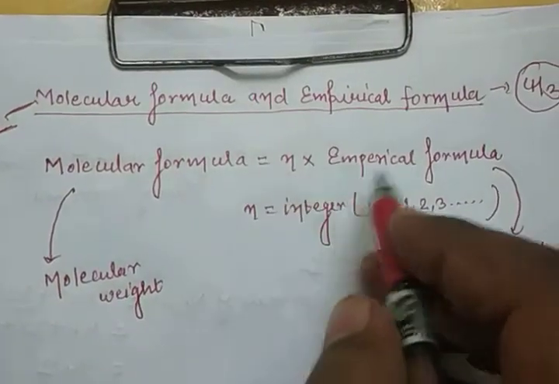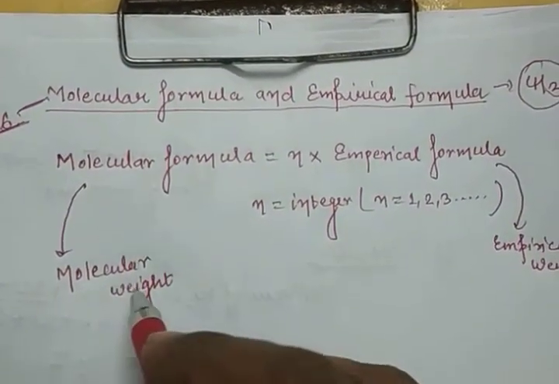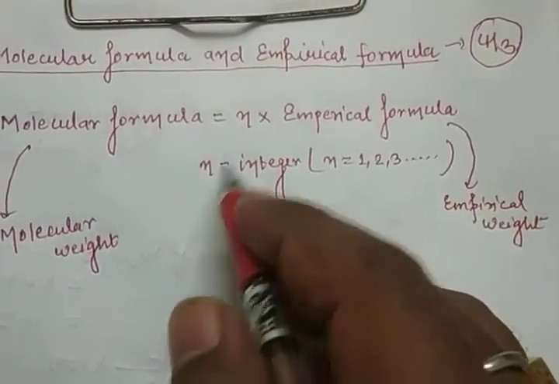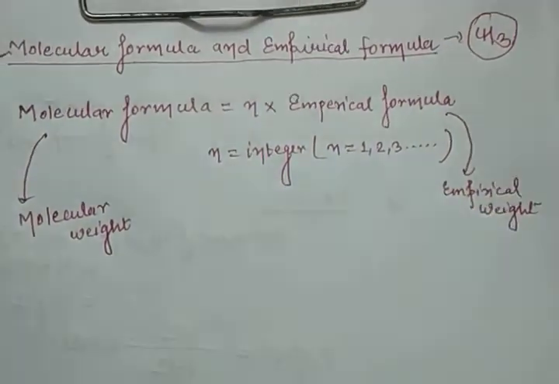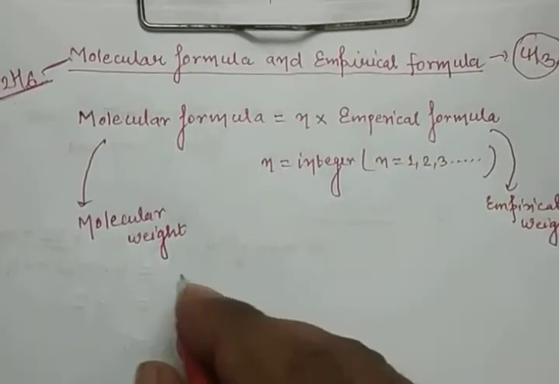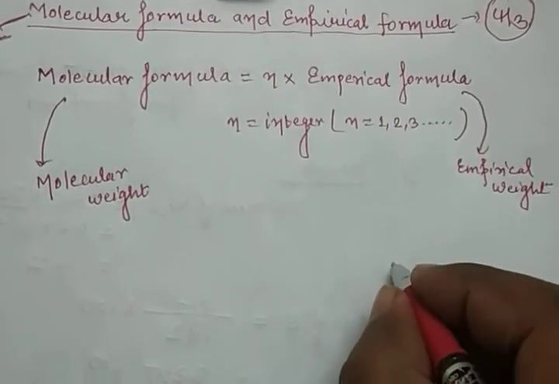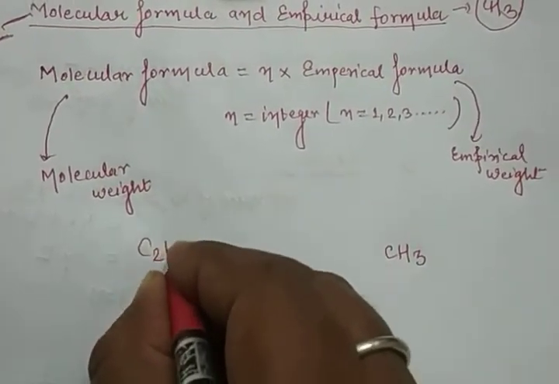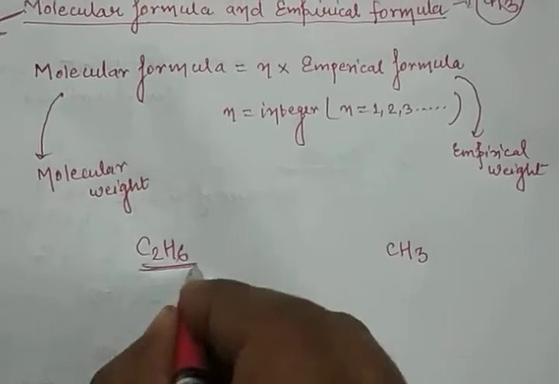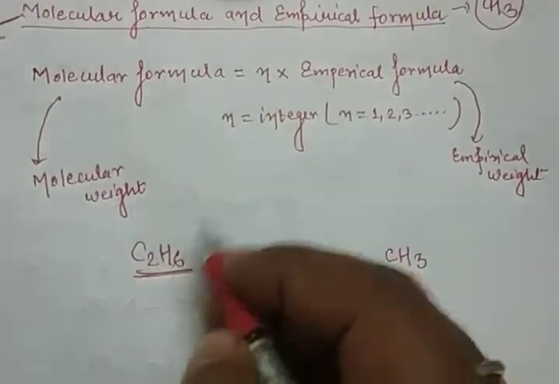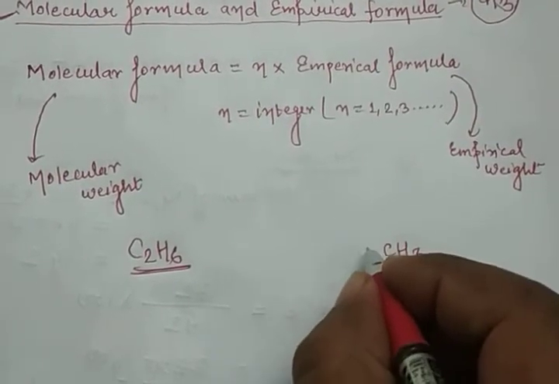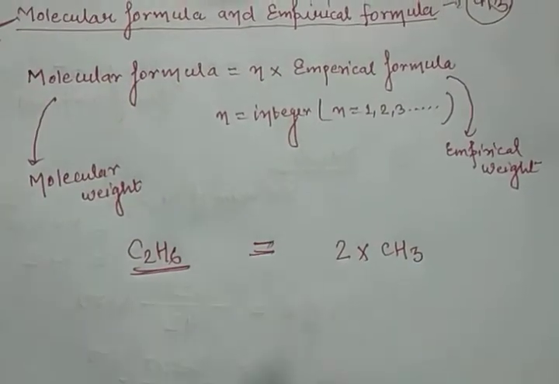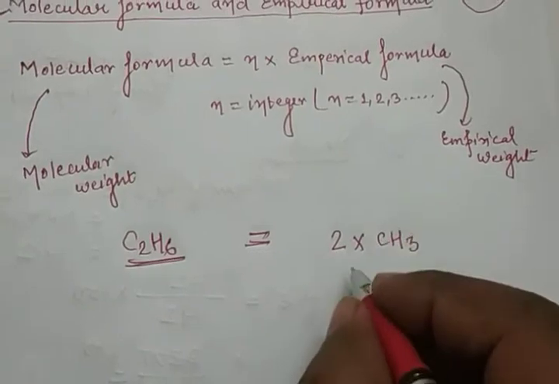Now the actual relation: molecular formula is equal to n times the empirical formula. The molecular formula depends upon the molecular weight, and the empirical formula depends upon the empirical weight. Now what is n? n is an integer like 1, 2, 3, 4. Suppose the empirical formula is CH3 and the molecular formula is C2H6. Suppose n is 2. Look, 2 times CH3 is again C2H6.